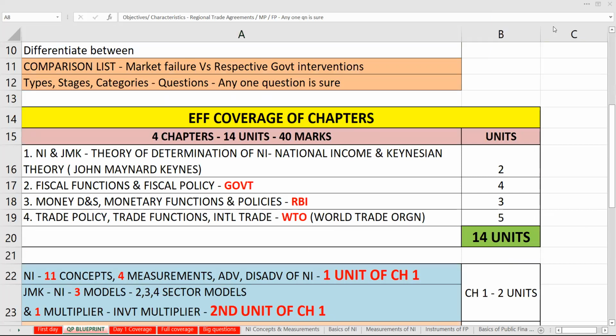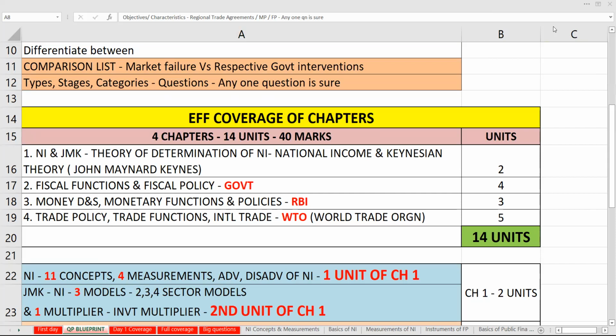What they are trying to say is there are 4 chapters in economics of finance and 14 units, which will cover your 40 marks. Now, when you want to cover these 40 marks, you will think that there are many units. How many units? 14 units are there. And that's what I wanted to cover here.